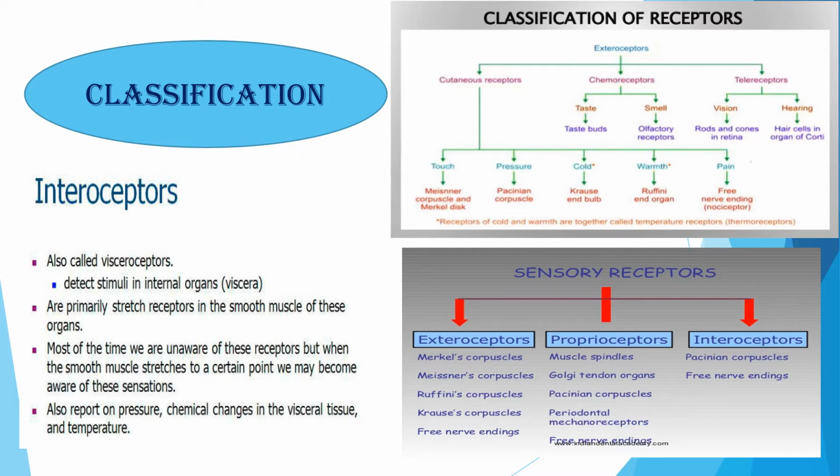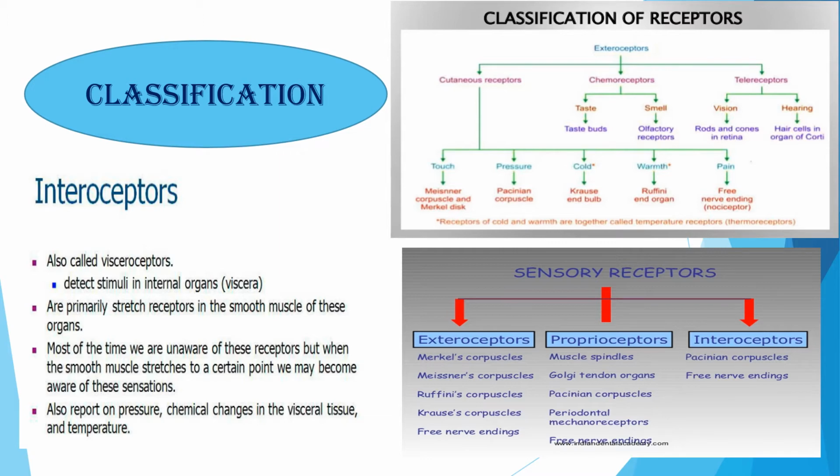And interoreceptors are the receptors present in the internal structure of the body. These receptors are two types such as proprioceptors and visceroreceptors or visceroceptors. So the first one, that means proprioceptors, located in the muscle, tendon, joint, etc., provide information about body position and movements, and visceroreceptors are present in the wall of different visceral organs.